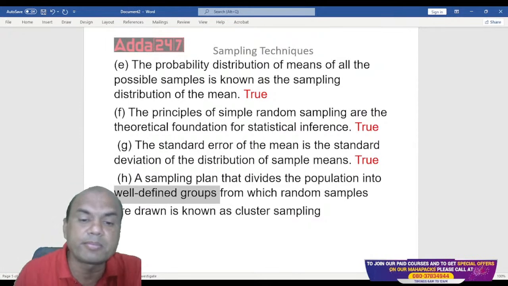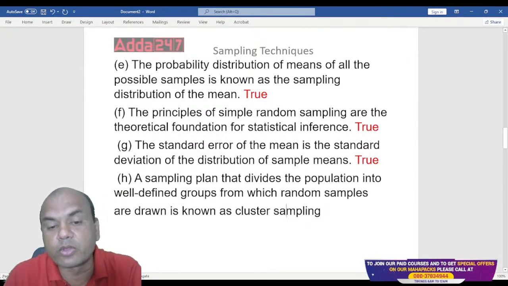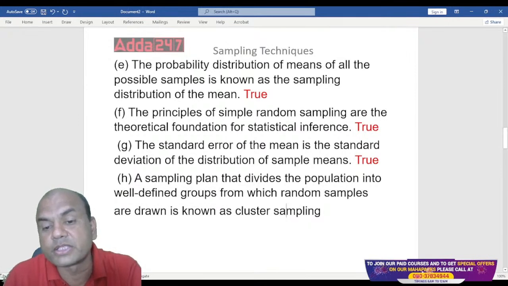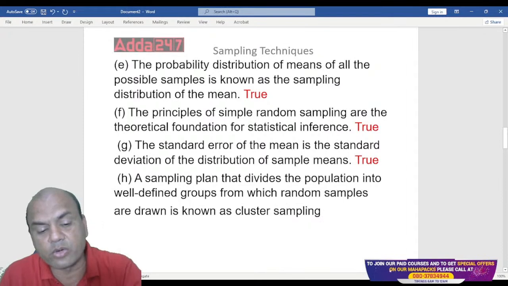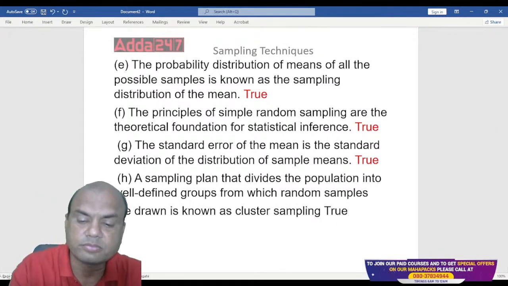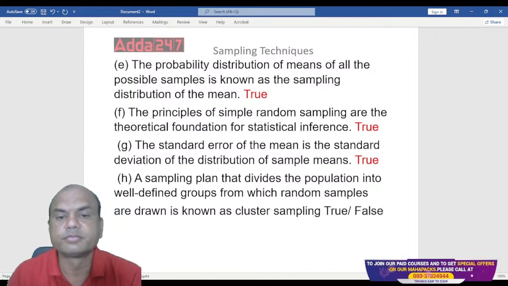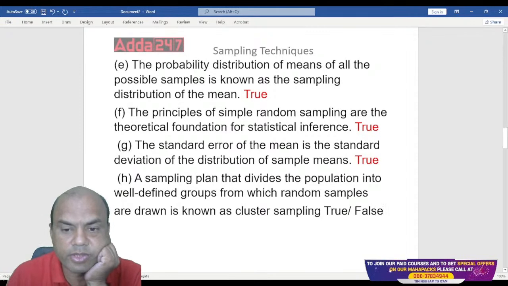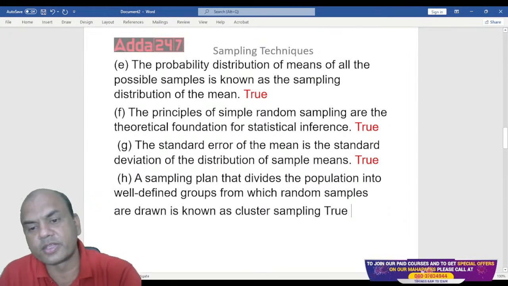So the sampling plan that divides the population into well-defined groups from which random samples are drawn is known as cluster sampling. So is it true or false? Is it true or false over here, everyone? It is true. See this, again true.